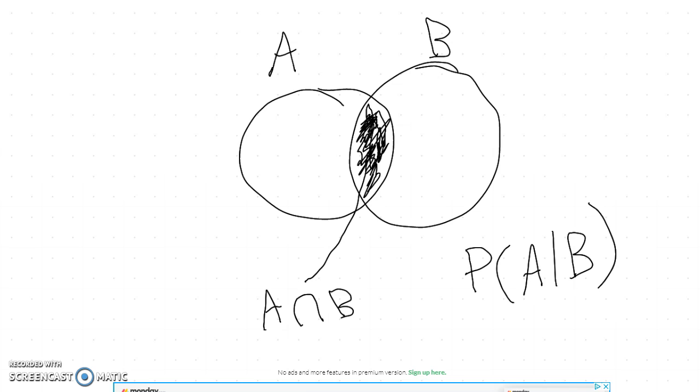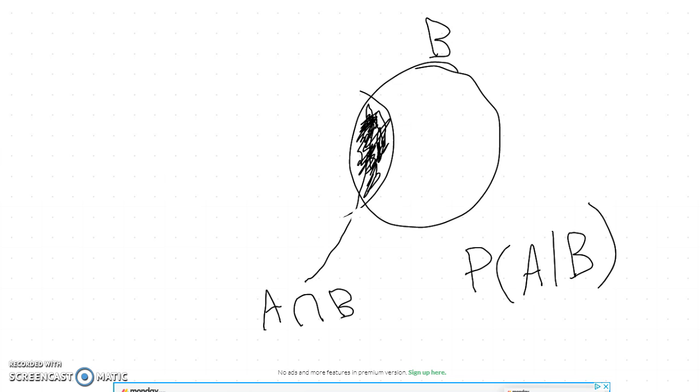We're saying the probability of A given B. So this given B, what does that mean? It means it has to be in the world where the only thing allowed is B. So you know what I'm going to do? I am going to erase everything that's not B, because I don't care about the rest of the world, because I'm saying it's given B. All that matters is what happens in the world of B.